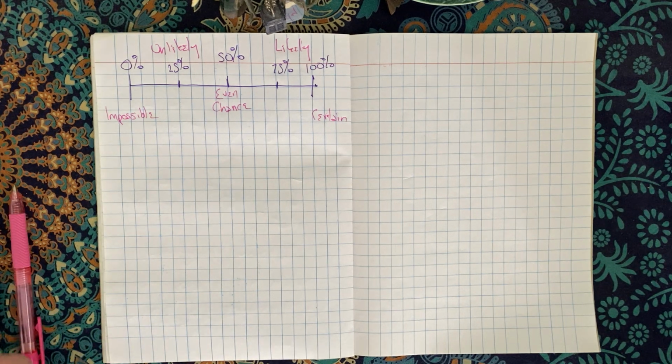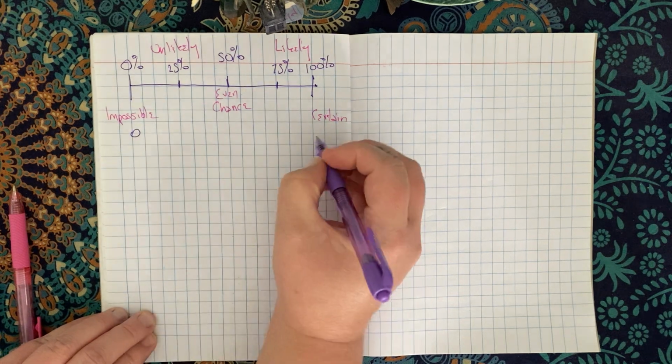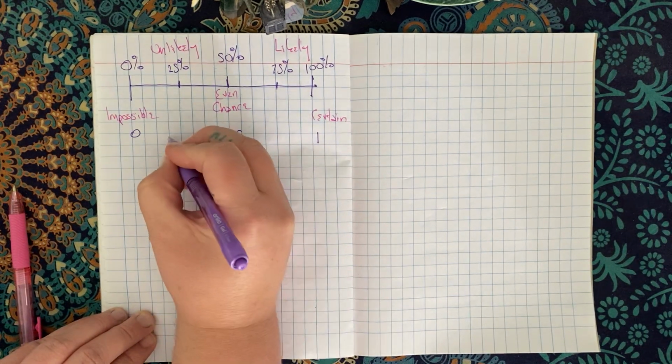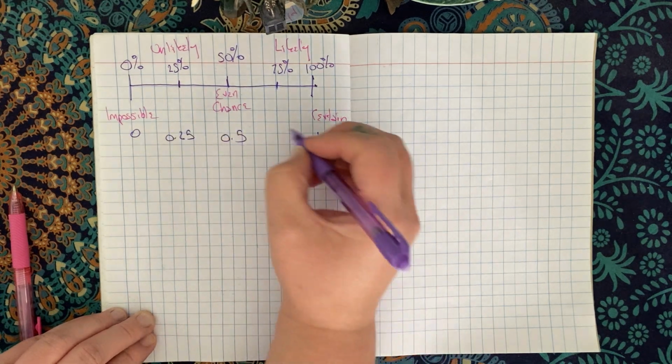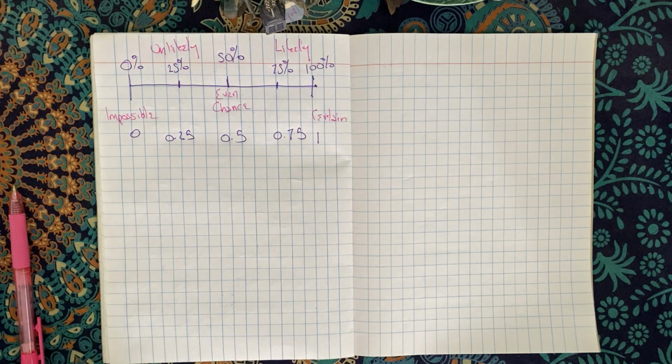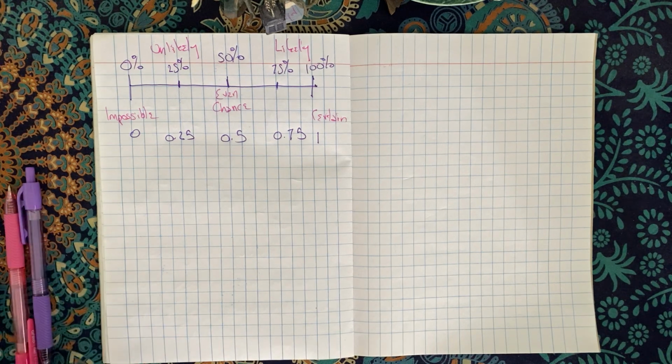Now, remember you can have decimals as well. So this would be 0 and 1, and 50% is 0.5, 25% is 0.25, and that makes 75% 0.75. So we can talk about them in terms of decimals or percentages. It depends on what the question is asking for.